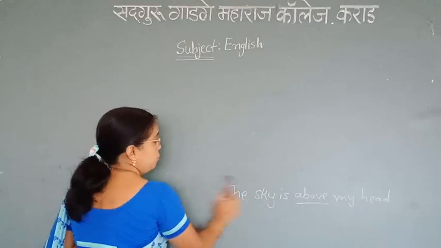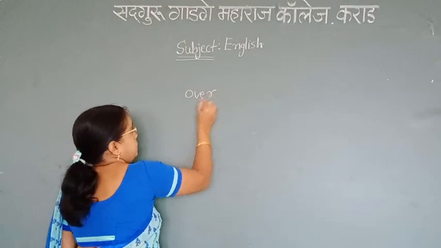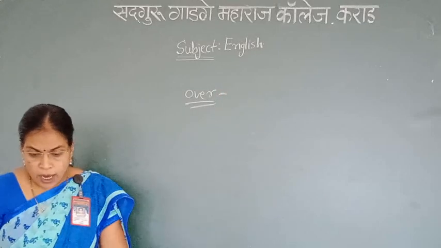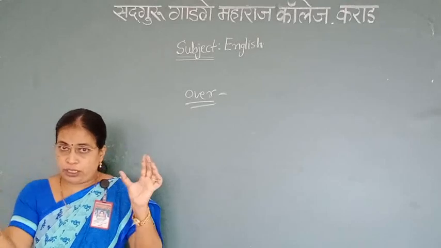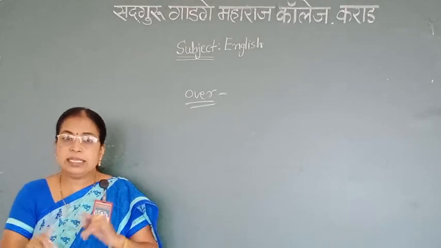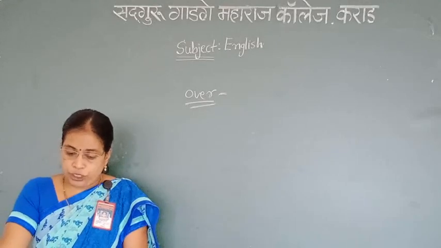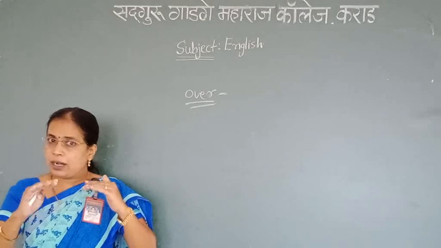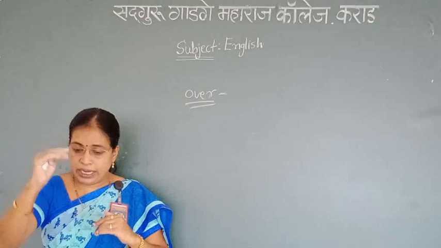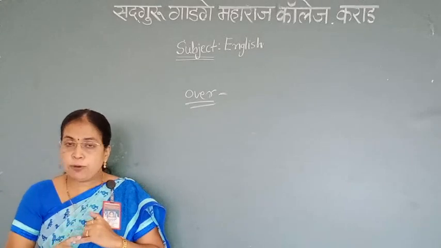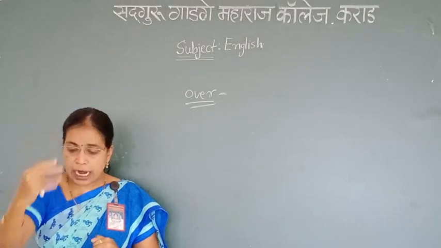Next preposition, over. Over means a position between on and above which is not touching. For example, there are clouds over the hills. A bird flew over my head. My flat is over that shop.